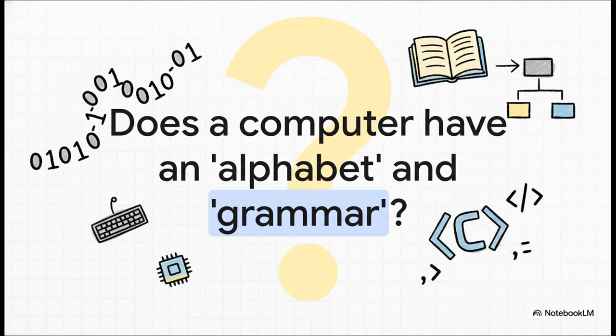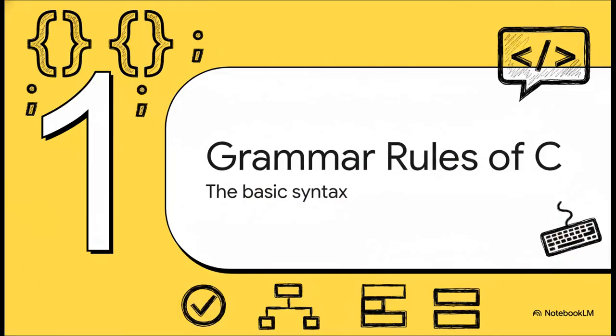Learning to program in C is almost exactly like learning a new spoken language. It has its own special words and, maybe even more importantly, its own super strict grammar rules. And just like any other language, C has a set of rules you just can't break. In the world of programming, we call this the syntax. You've got to get this right because it's the very foundation of how you speak to the computer.